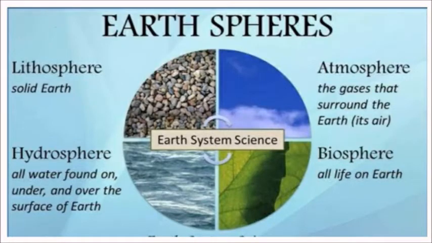Lithosphere means solid earth. Hydrosphere means all water found on, under and over the surface of earth. Atmosphere means the gases that surround the earth, which means its air. Biosphere means all life on earth.